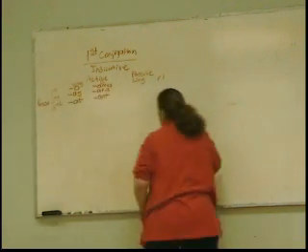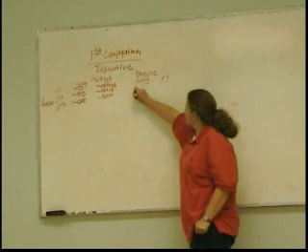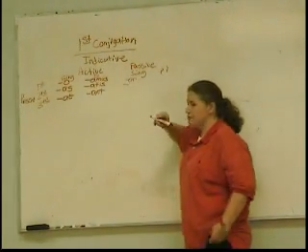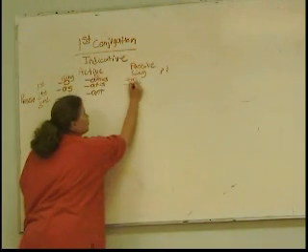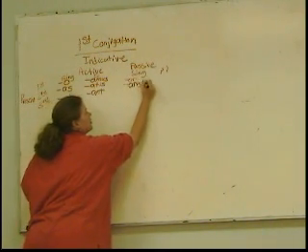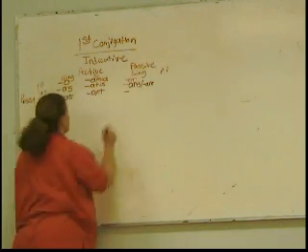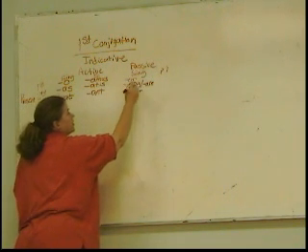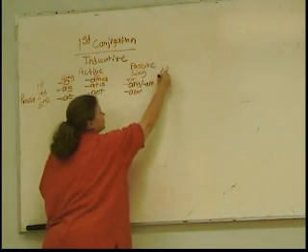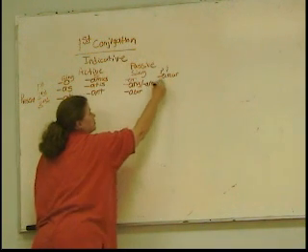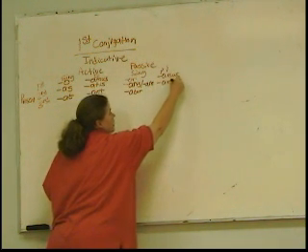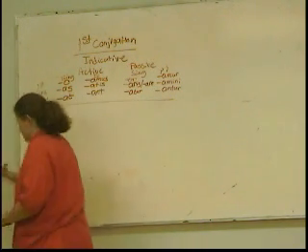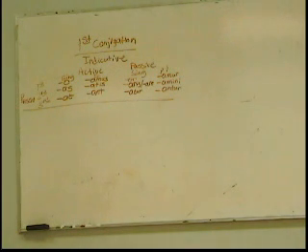Now in the passive, what's the first person singular ending? Or. Second person singular has two forms: one is aris, and the other one is are. Third person singular? Atur. First person plural? Amur. Second person plural? Amini. And third person plural? Antur. I have a question.